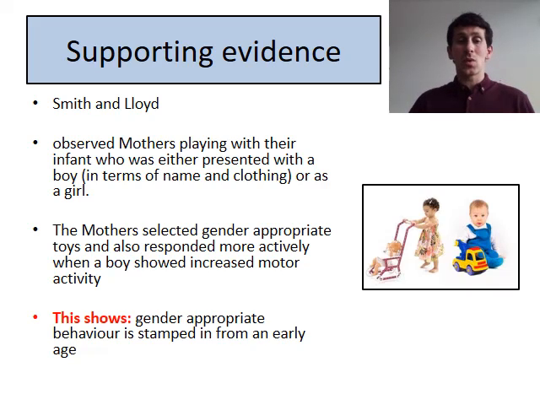So what does it tell us? Well, it shows us that gender-appropriate behaviour is stamped in from an early age by our parents. Parents will try and give you certain toys, act with you in certain ways, reward you in certain ways to develop your gender identity.